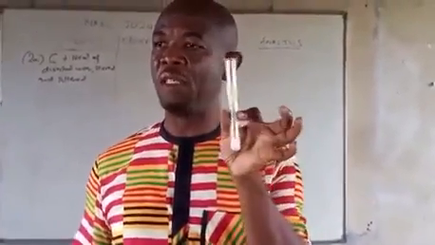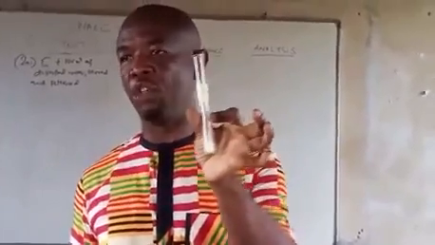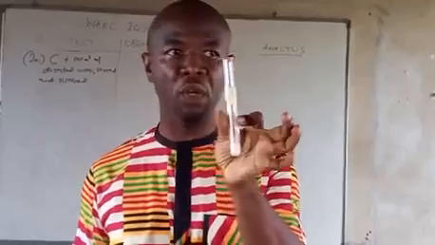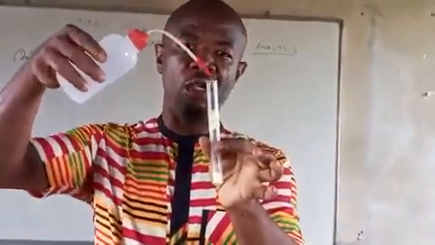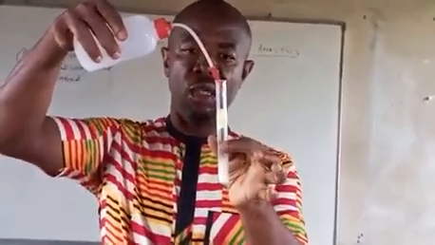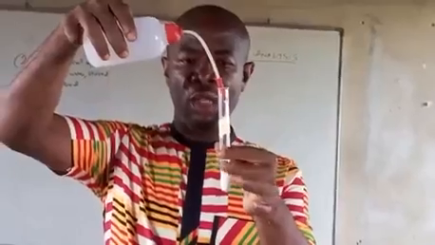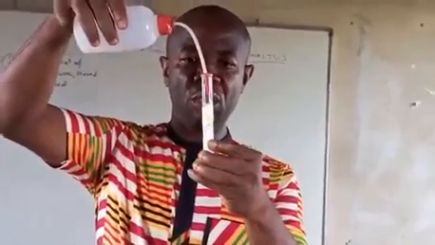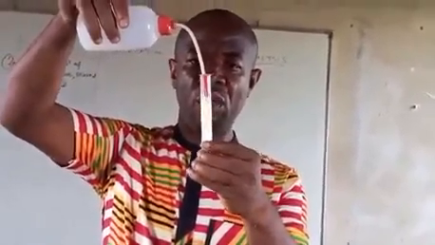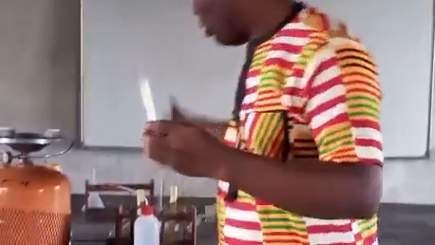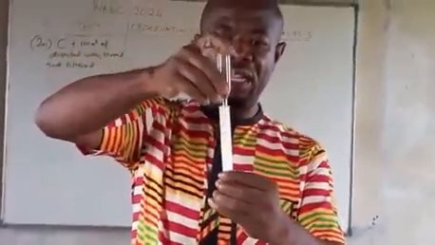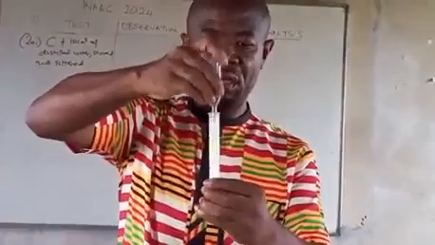So what I'm holding is C. As you can see, label C, a mixture of two salts, two simple organic salts. And this is distilled water. You're going to add water into C. You are not measuring the amount of water you are adding. Just add a reasonable amount of water into C and then stir. You can use a stirrer. You can as well shake the mixture.